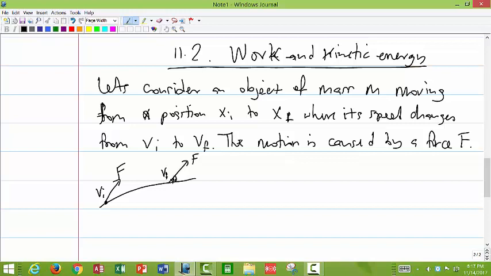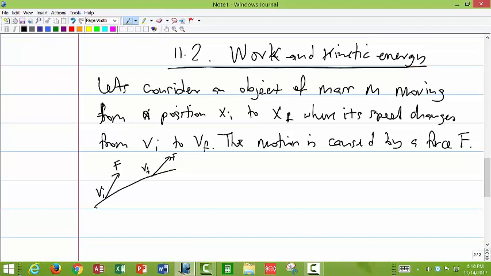Of course, this is at an angle theta, but let's leave the angle out for now. I think we shall do that at a different point. Let me erase that so that I can take the angle out. Everything else is the same. We have the force F, and this is v final.